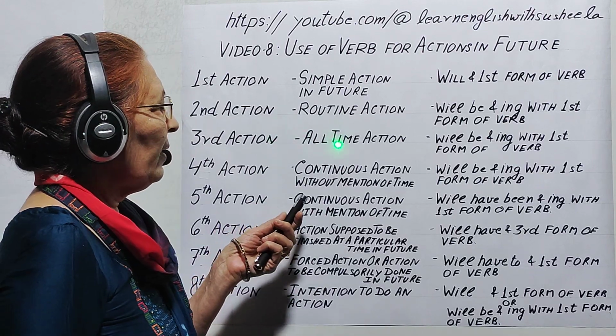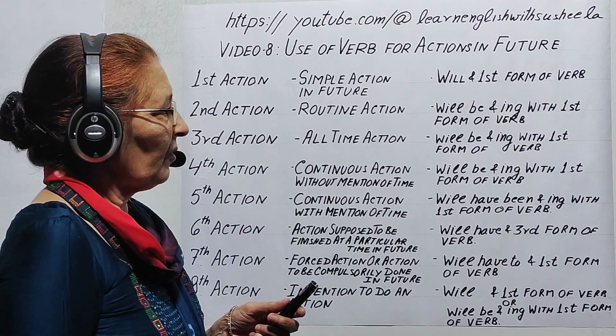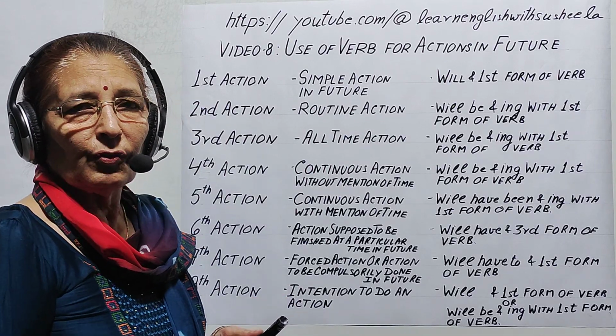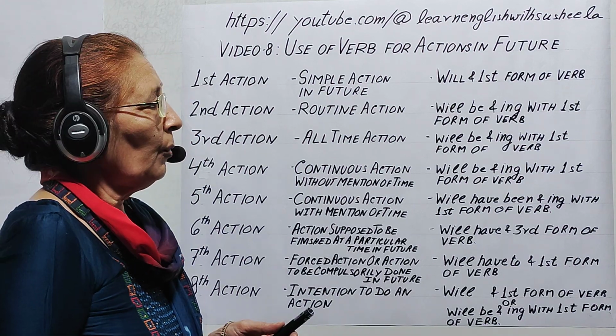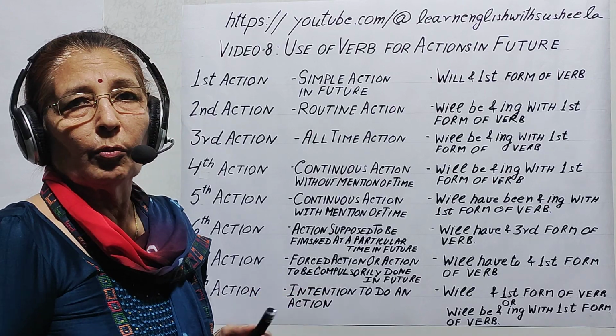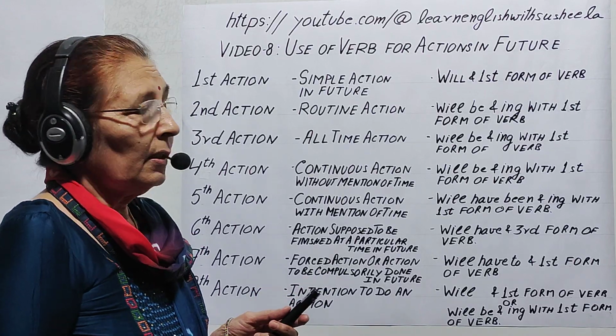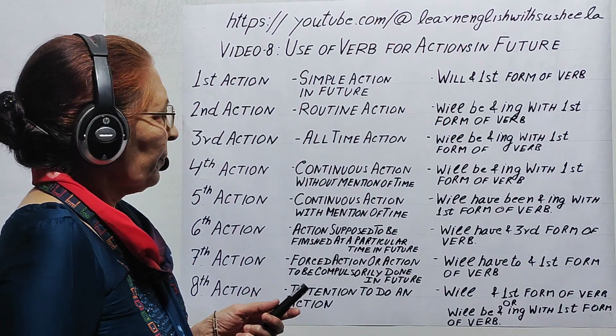Third action, that is all time actions. They refer to those events or actions which will be taking place in future, and here also we use will be and ing with first form of verb. For example, the birds will be always chirping.